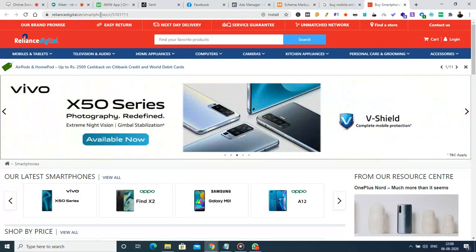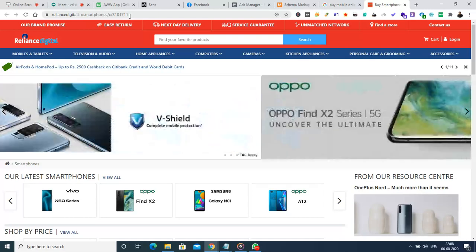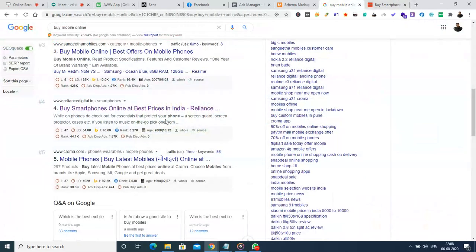This is the URL that Reliance has, but in the search result it is shown as Reliance Digital.in smartphones. This is how it is displayed in the Google search, and this can be created with the help of breadcrumbs in the website.